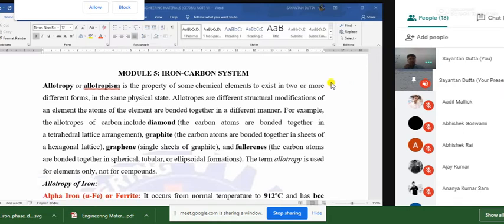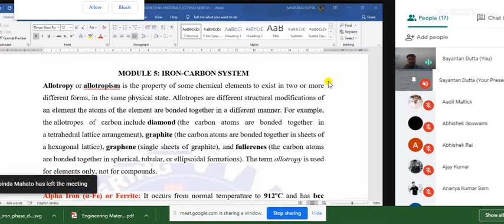Today I am starting module 5, that is the iron carbon system. That is nothing but a simple binary system or two element system. About the two element system or binary system we have discussed in the previous classes, that is the nickel and copper alloy, that type of system. This is the iron carbon system.